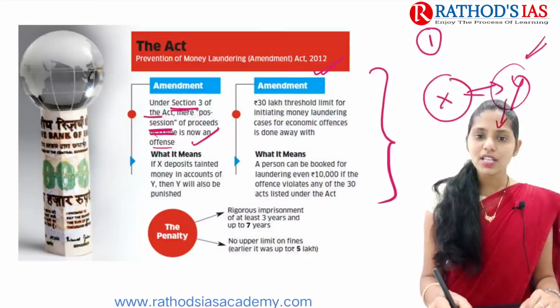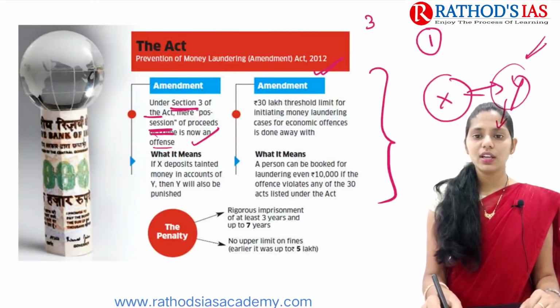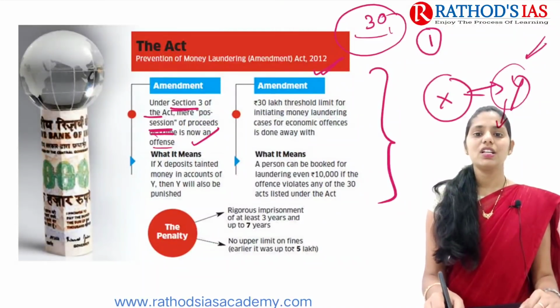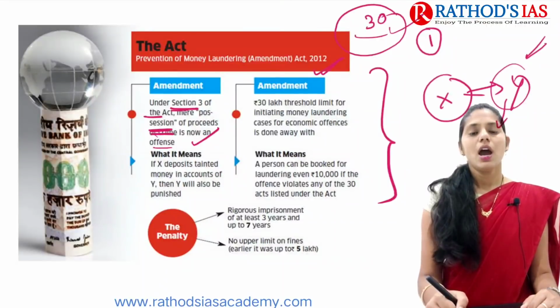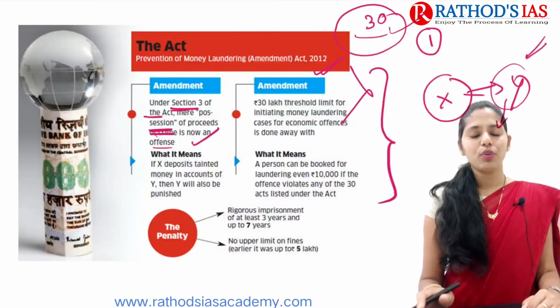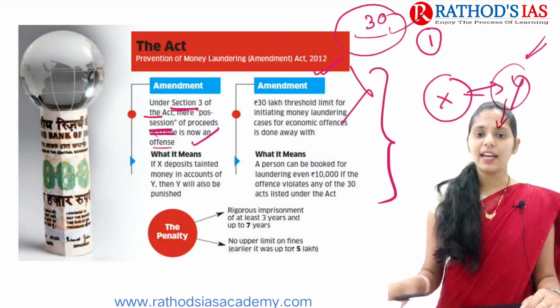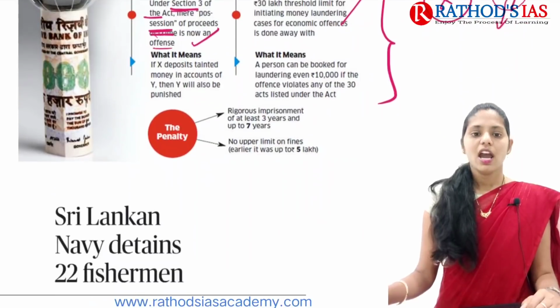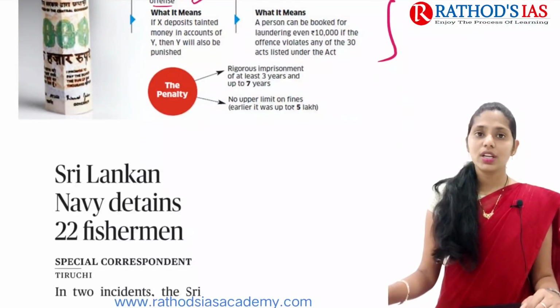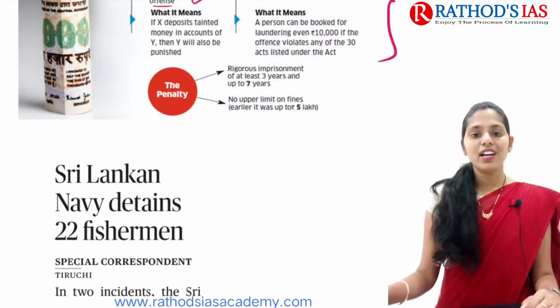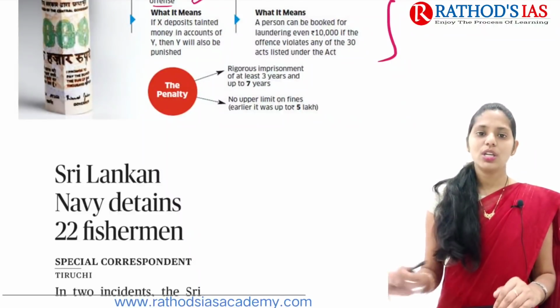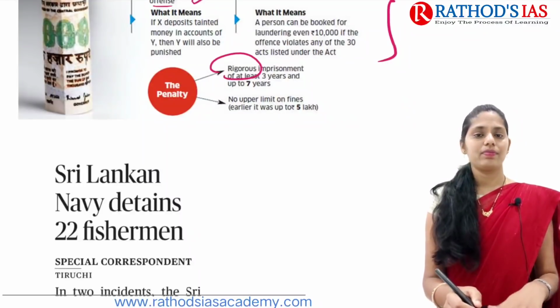And if you are talking about these amendments, earlier there was a threshold limit of rupees 30 lakhs, but now it is removed. Even if you go for laundering of rupees 10,000, it will come under this act and it will be a punishable offence. And if we are talking about penalty, it is rigorous imprisonment of at least 3 years and up to 7 years. So rigorous means harsh, full, okay.